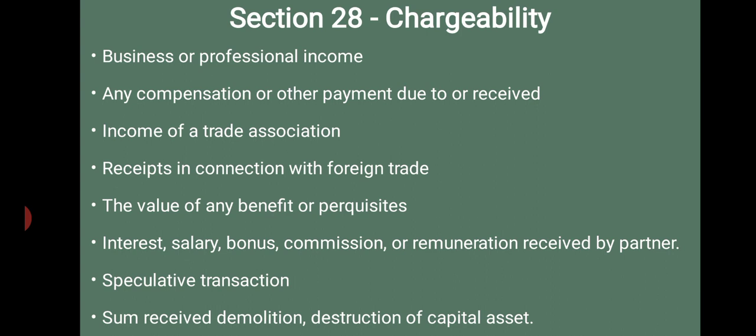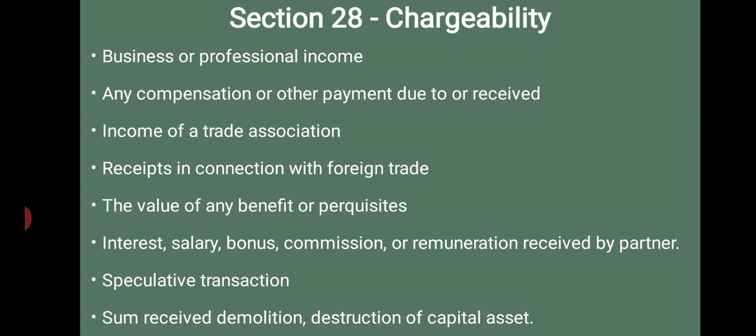Section 28 clearly mentions that the following mentioned or pointed incomes are chargeable under this head, income from business. First one, business or professional income. Second one, any compensation or other payment due to or received, or income of trade association, receipts in connection with the foreign trade, the value of any benefit or perquisites, interest, salary, bonus, commission or remuneration received by a partner, speculative transaction, any sum received as a result of demolition, destruction of capital assets.